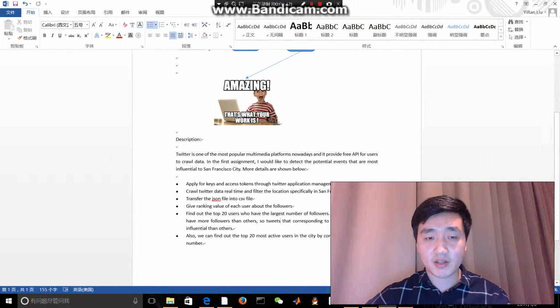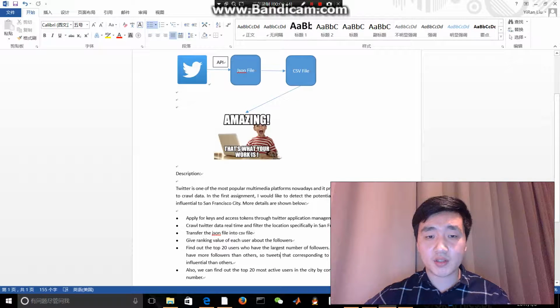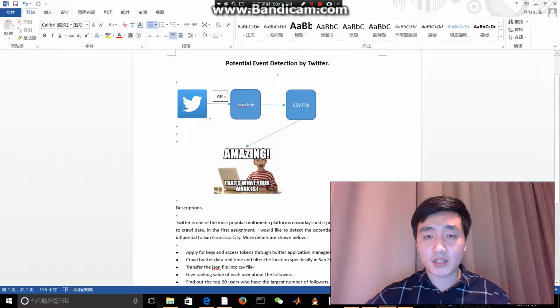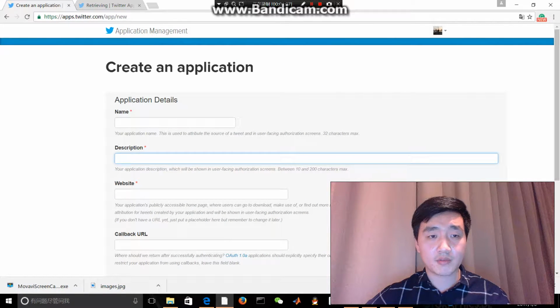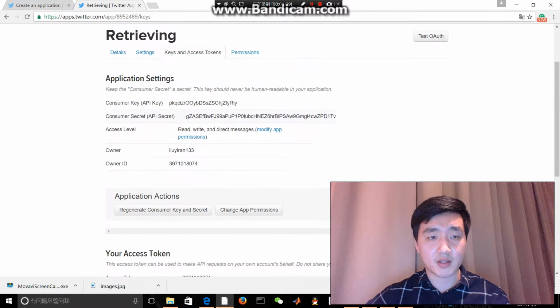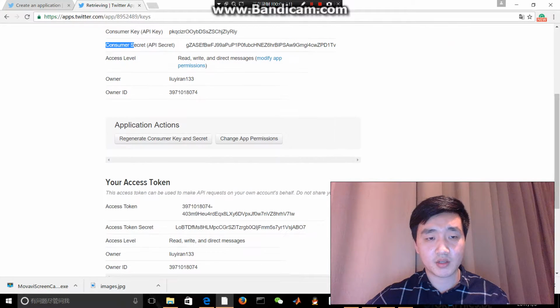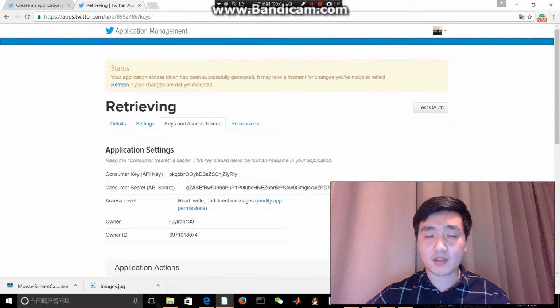My basic idea is to find out the top 20 users who have the largest number of followers. Since the top 20 users have more followers than others, their tweets should be more influential. In order to crawl data from Twitter, firstly we need to apply for keys and access tokens through the Twitter application management, and we can do it here. After filling in some basic information, we can get the consumer key, consumer secret, and access token secret from this website.